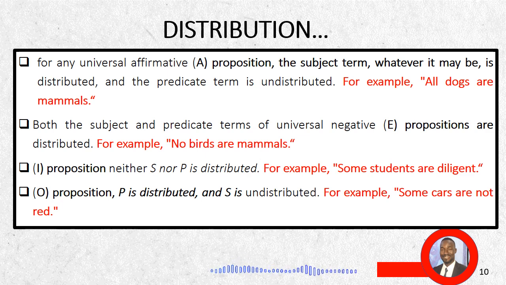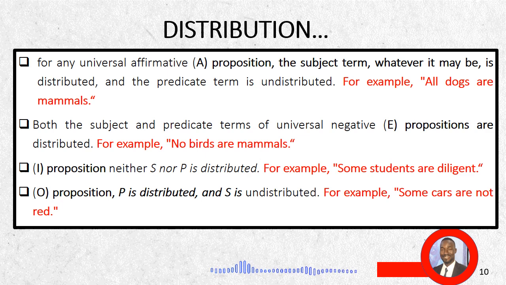Let us take a look at proposition A, for instance, which is all S are P. If we represent this proposition with all dogs are mammals, we can see that an assertion is made about all dogs, which is the entire subject term, belonging to the category of mammals, which is the predicate term. But this proposition doesn't say that all mammals are dogs. And for this reason, we say in categorical propositions that the subject term is distributed and the predicate term is undistributed for universal affirmative propositions.